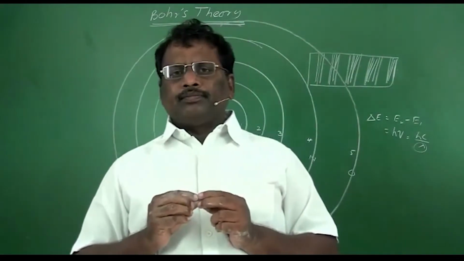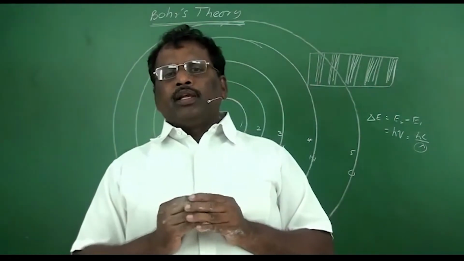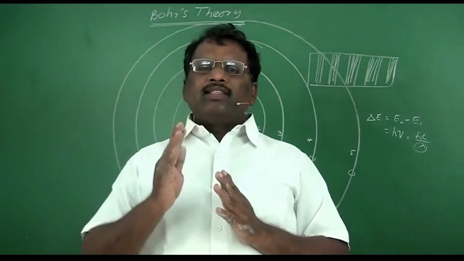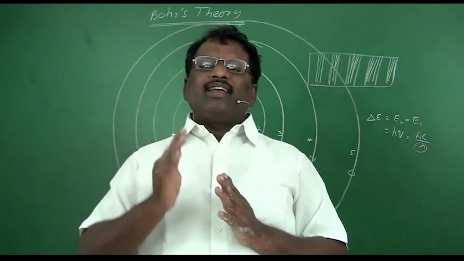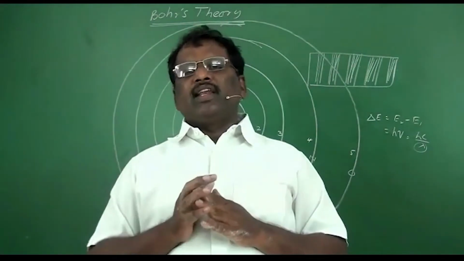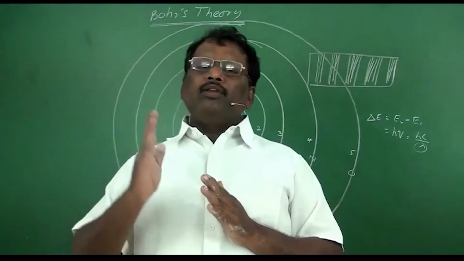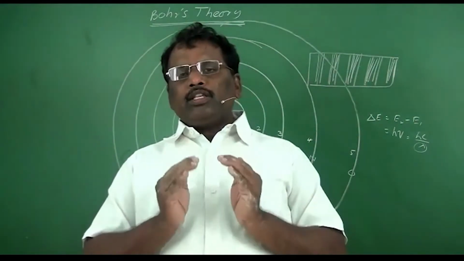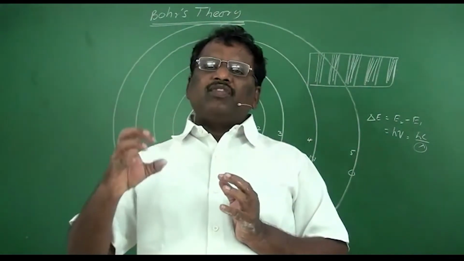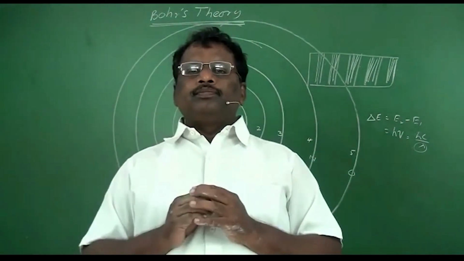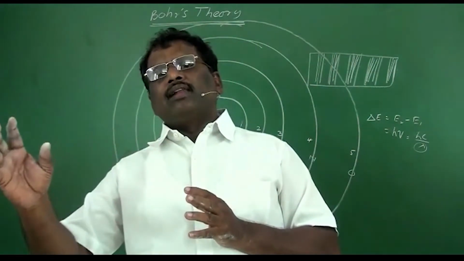Around the nucleus, at a specific distance, we have certain circular orbits. These circular orbits are designated as 1, 2, 3, 4, and so on from the nucleus side, or they can also be designated as capital K, L, M, N, and so on. Each orbit, due to the quantization of energy, will have a specific amount of energy. That's why these orbits are called energy levels.